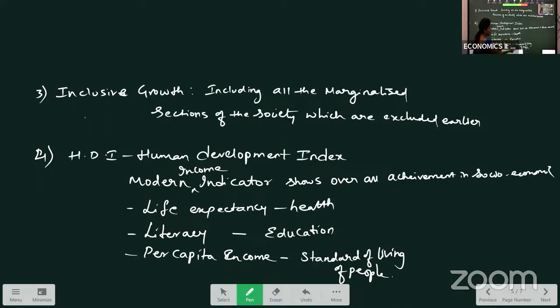Literacy shows the education facilities in the country. Per capita income shows the standard of living of the people in the country. That is the Human Development Index. Means based on these three factors, it is calculated. So it is compulsory. Every country should calculate the Human Development Index. Depending on that only, we can see how developing countries and developed countries are doing.